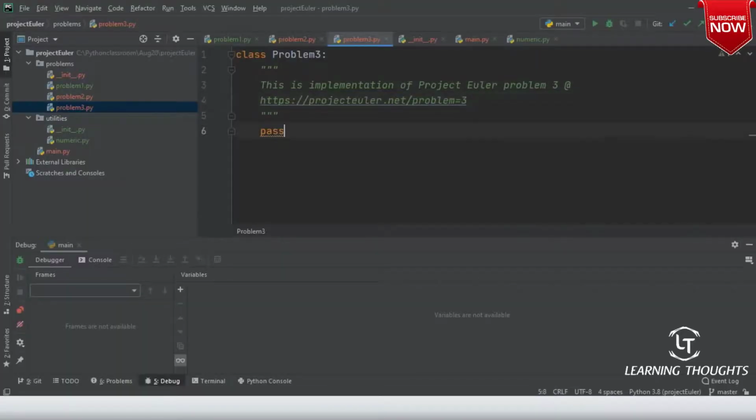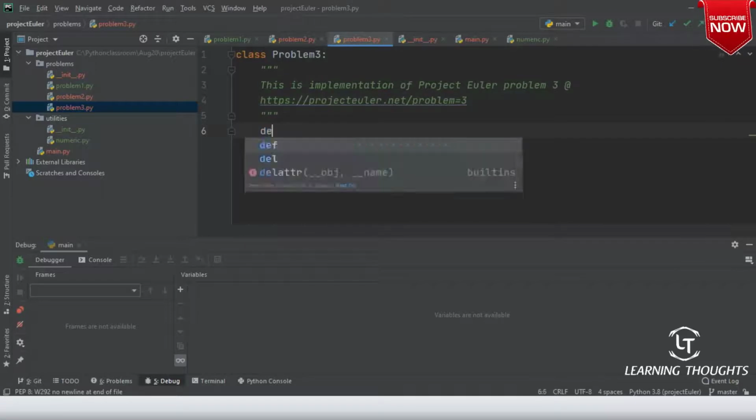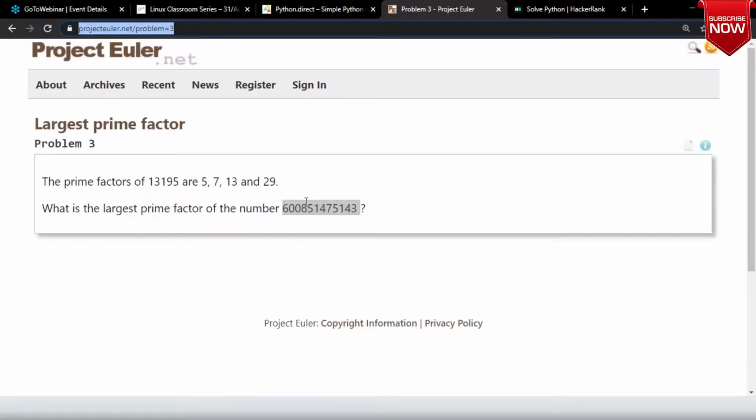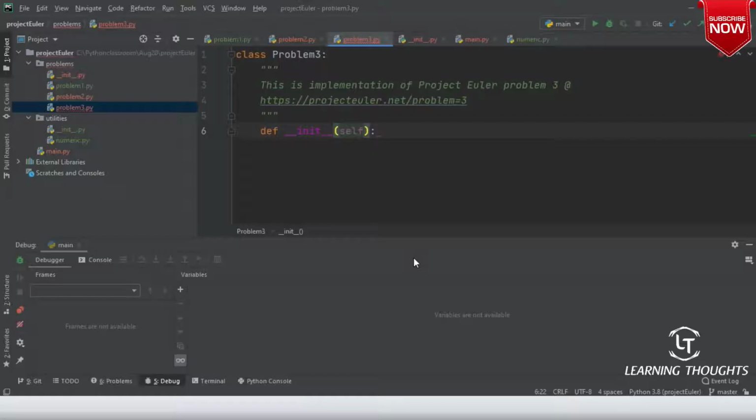Now define __init__. What is the number which we need to pass? This is the largest prime factor of the number. Let me call it number to be very specific.